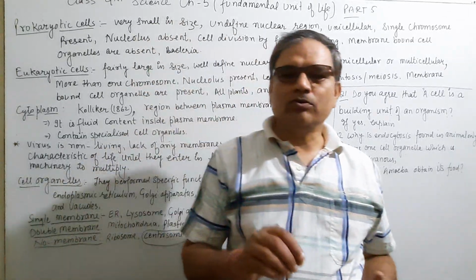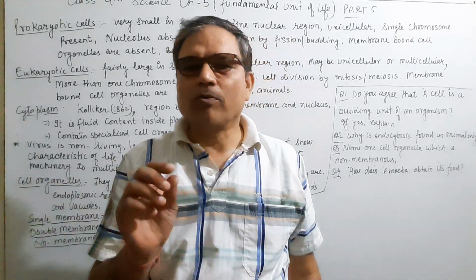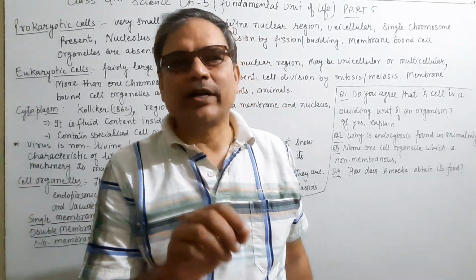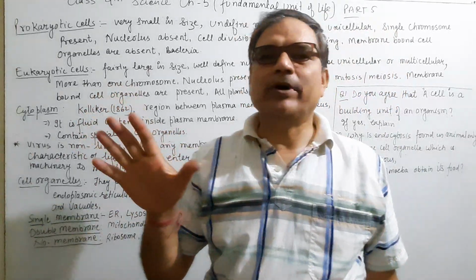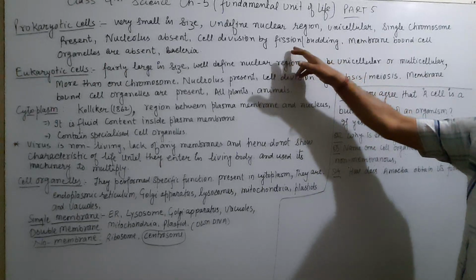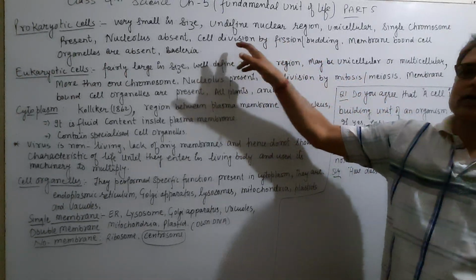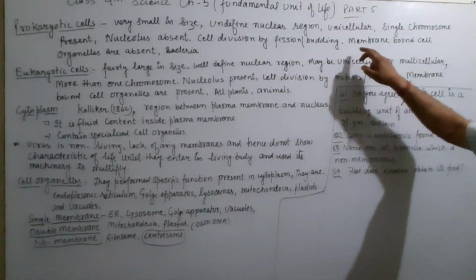And in budding, the new cell or new organism forms by forming a bud on its parent cell, which gets mature and detaches from the main parent cell. These are the processes in which the cell is divided, by the fission method or budding.